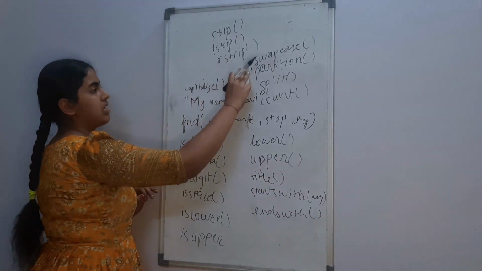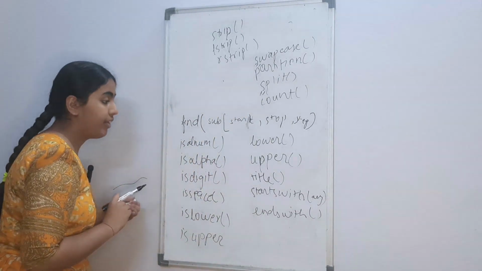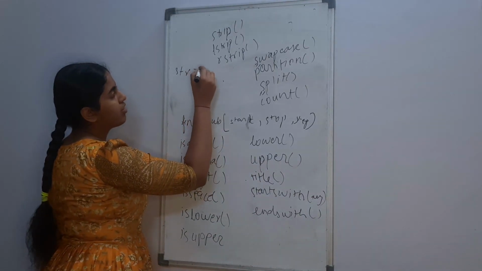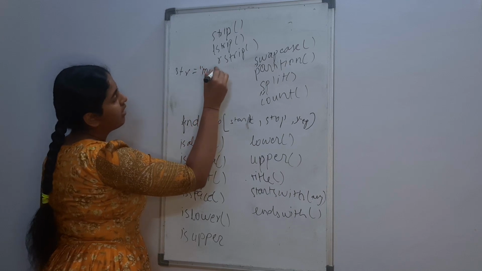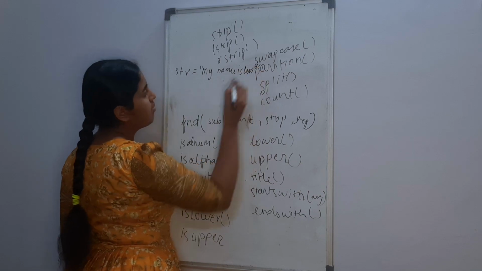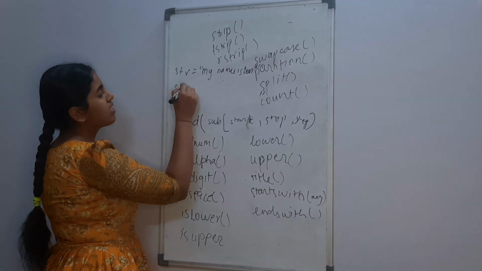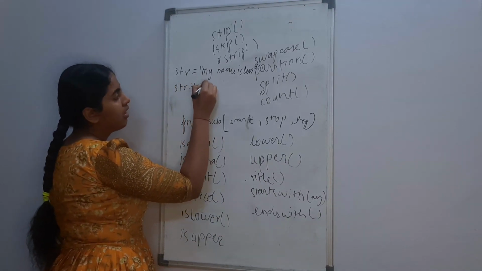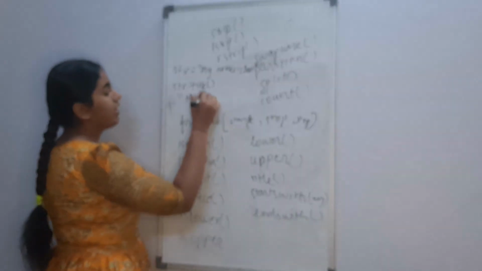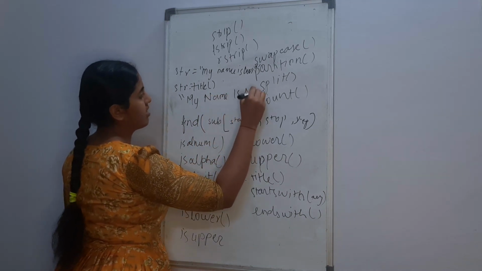Then similar to this function, there is another function called title, which is over here. Okay, in this same string, str equals my name is Devi. The difference would be that if you use str.title, then the output that we will be getting is that the first letter of every word in the statement would be capitalized.